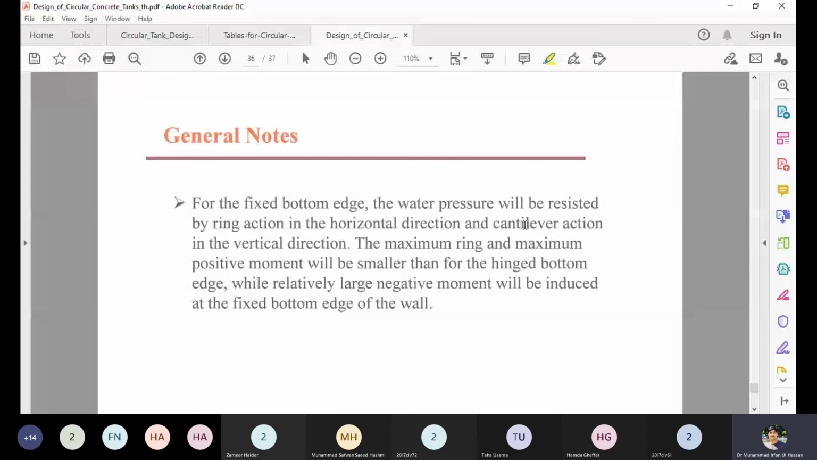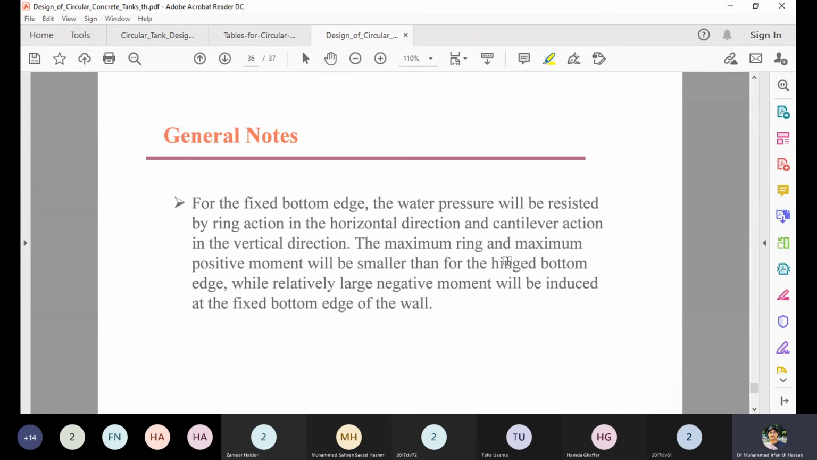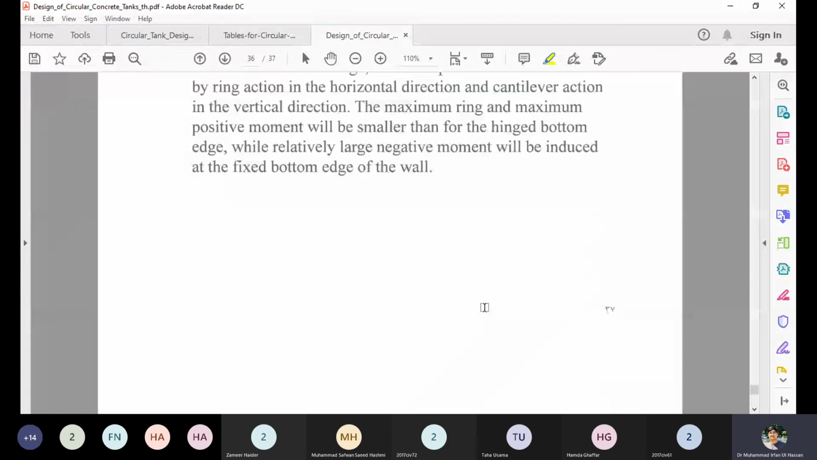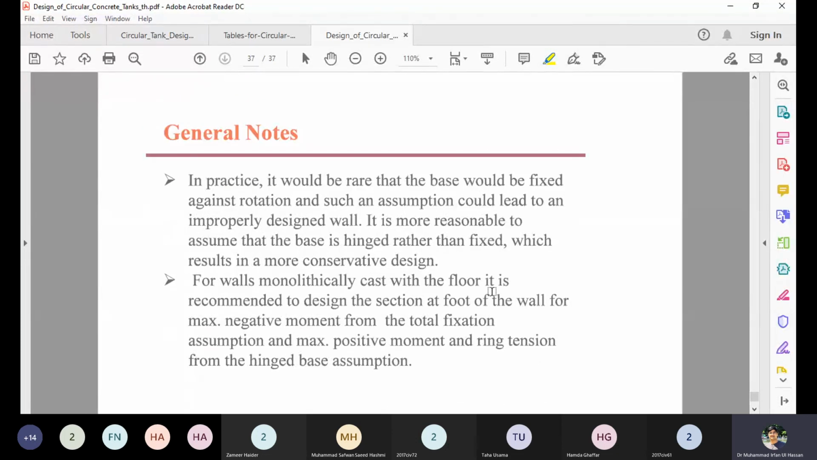Normally, practically, the ring tension or hoop tension is larger when the bottom is hinged, and the vertical moment, the negative moment of course, is larger when the bottom is fixed. So the maximum ring tension and the maximum positive moment will be larger for the hinge bottom, while a relatively larger negative moment will be induced for the fixed bottom. So when it is a hinge bottom, more hoop tension and more positive bending moment are obtained, but the negative bending moment is larger when there is a fixed bottom.